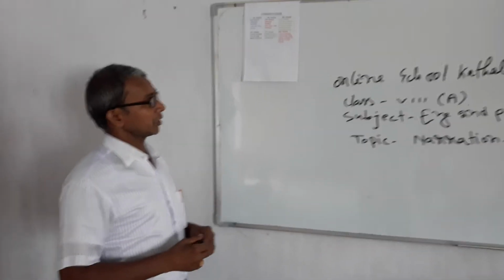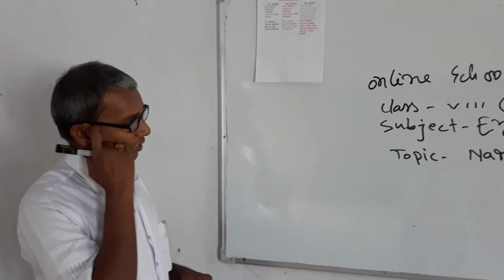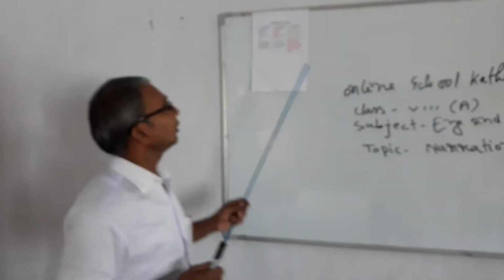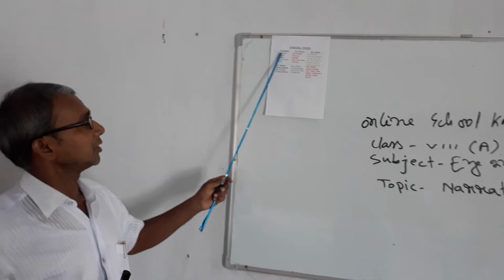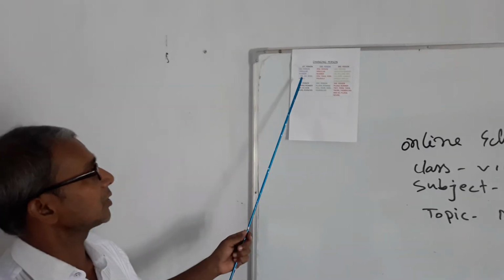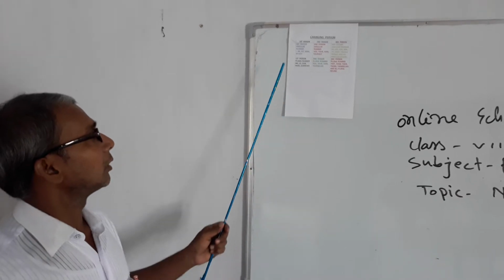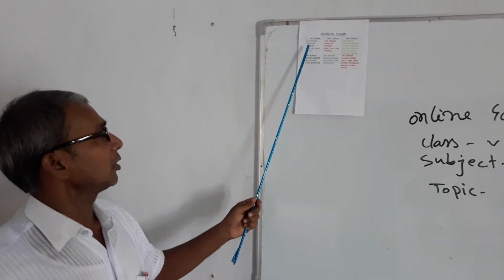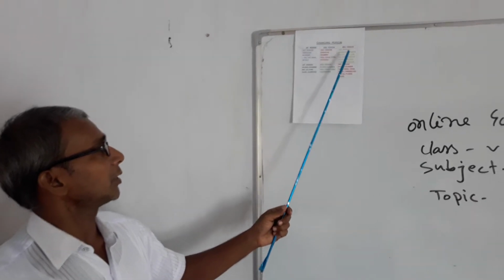Today I shall discuss changing of person in narration. Changing person is a vital portion of changing narration. Here is a chart hanging on the board. This chart clearly shows you that there are three persons: first person, second person, and third person.